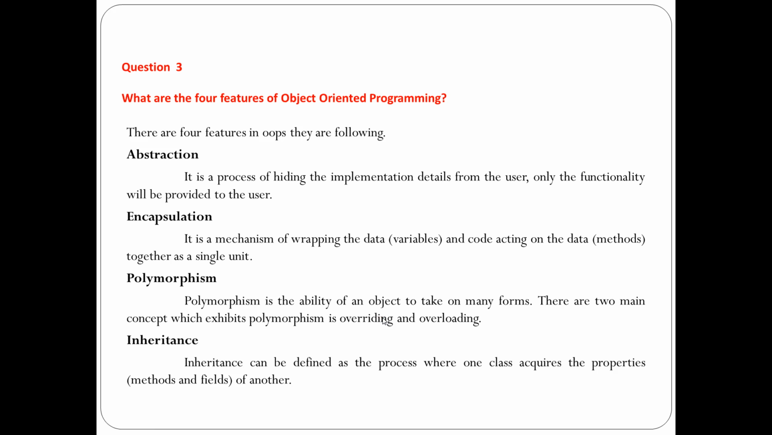And encapsulation, on the other hand, is a mechanism of wrapping the data member and the code member, that is your method, into a single unit. That is called your encapsulation, and a class is the basis for encapsulation. Polymorphism, on the other hand, is the ability of an object to take on many forms.